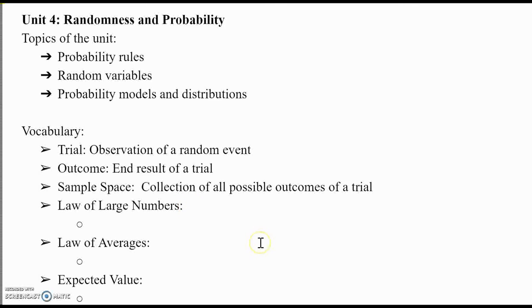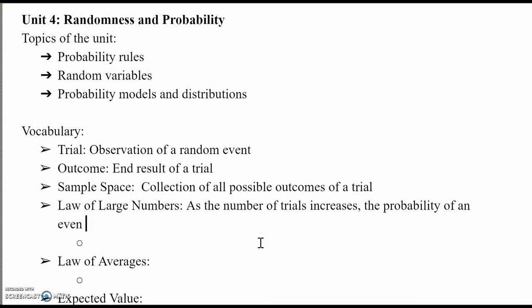The law of large numbers. Now this might be the one thing that will come up a lot and also has a lot of meaning to it. It just means as the number of trials increases, the probability of an event approaches a single number. So for example, if we flip a coin 1,000 times, we'd expect the probability of a heads to be 1/2.